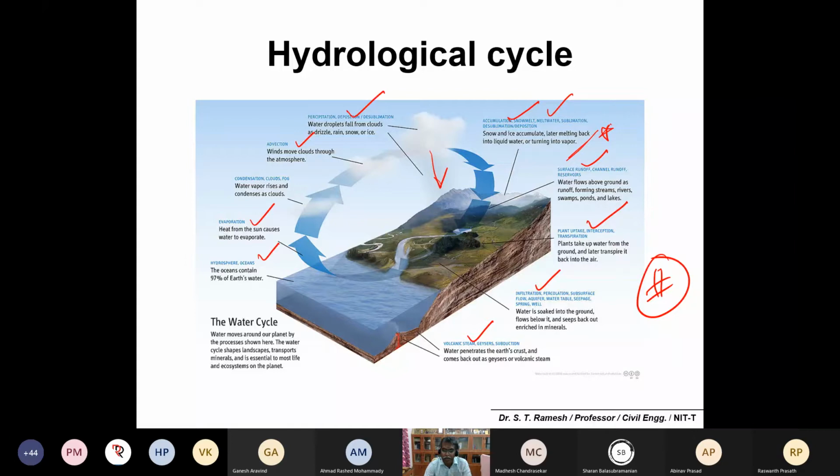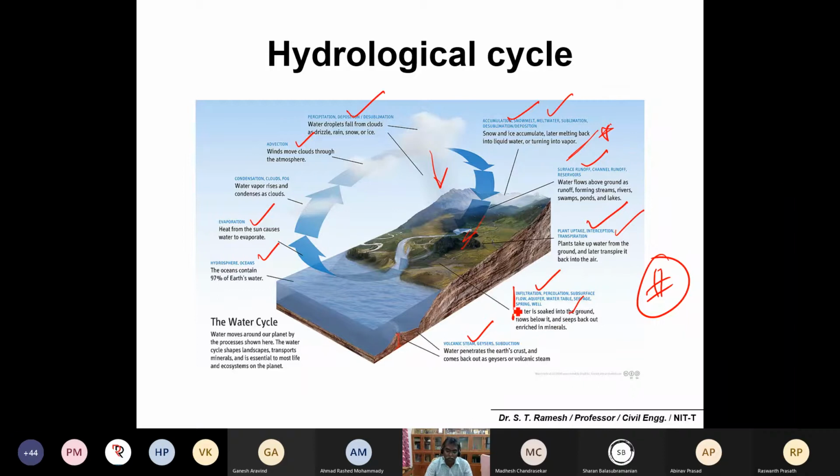It will become something like snow, and surface runoff is when water falls onto the ground and flows onto the land. And there could be a possible uptake of this water by the plants, again to the atmosphere. You can call it evapotranspiration. And the soil is porous, so water will also infiltrate or percolate further into a subsurface system, that you can call infiltration or percolation or subsurface flow, or simply aquifer, or the water table, or remember the concept called seepage, or water in a spring or well.